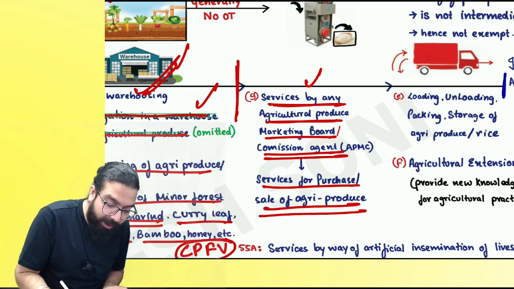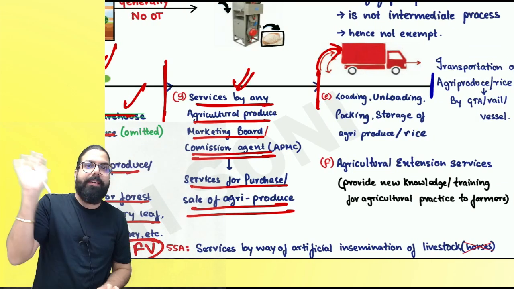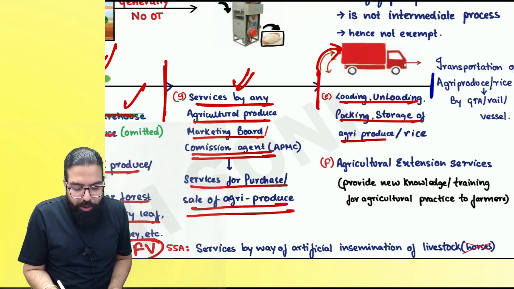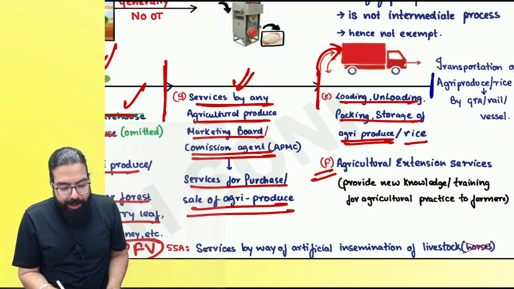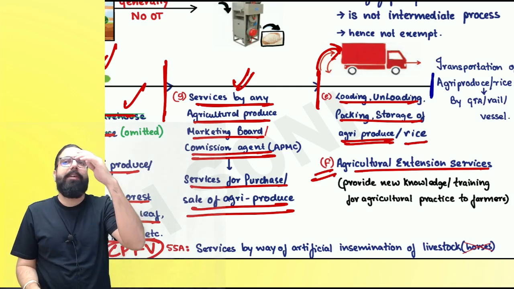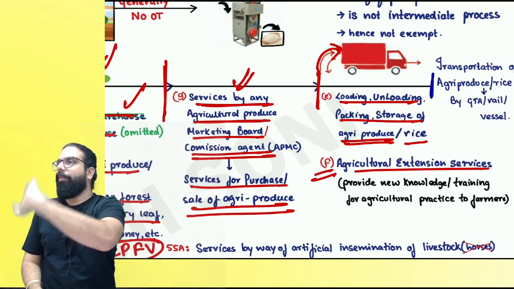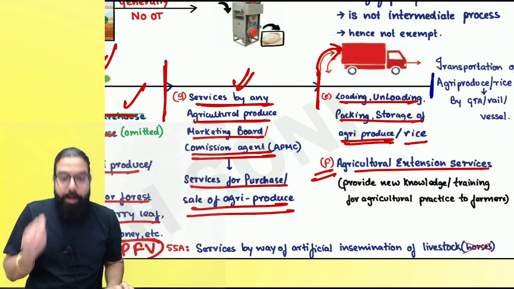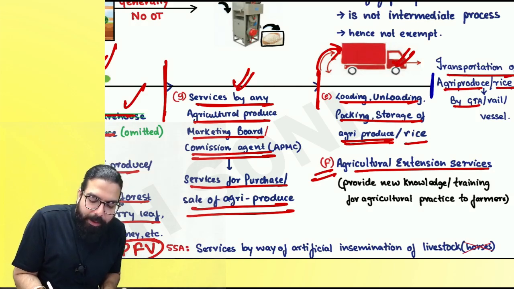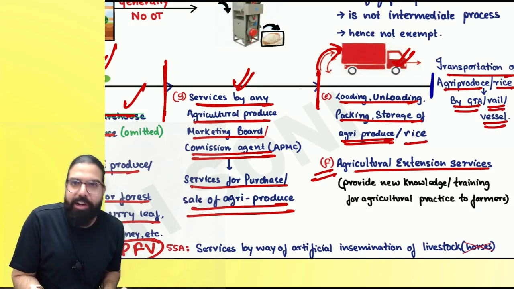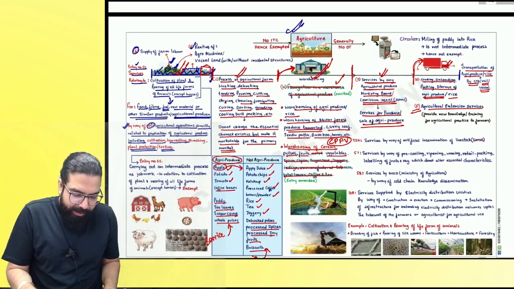Now, what they will do, they sold it. Once they sold it, what will happen? It will be loaded and transported. Loading, unloading, packing, storage of agricultural produce or rice is always exempted. Now, agricultural extension service, giving knowledge about agriculture to farmers, etc., is exempt. Can I go ahead, everyone? Now, transportation will happen. Transportation of agricultural produce or rice by GTA, rail, is exempt. I hope the point is clear to all.